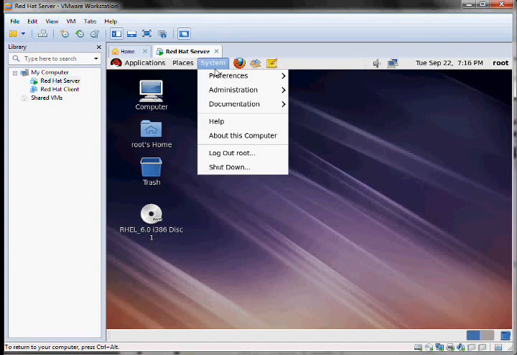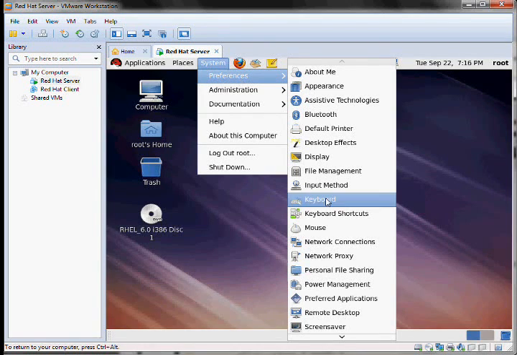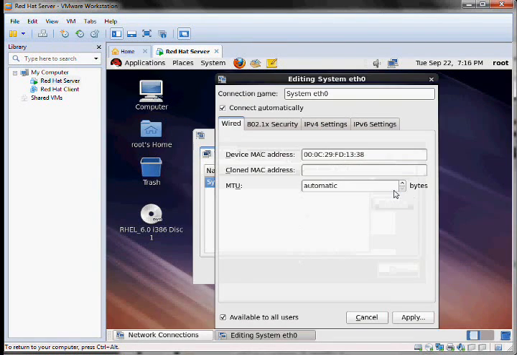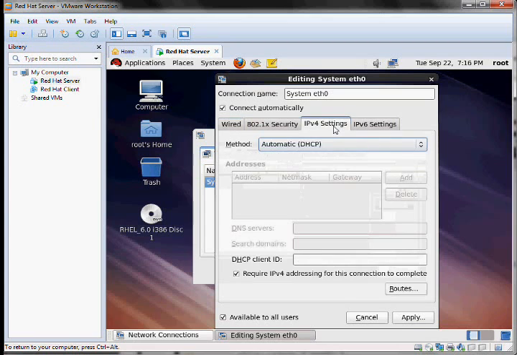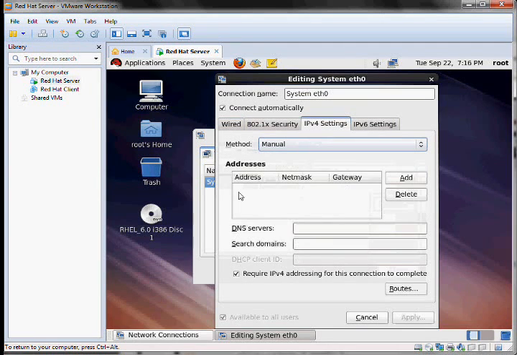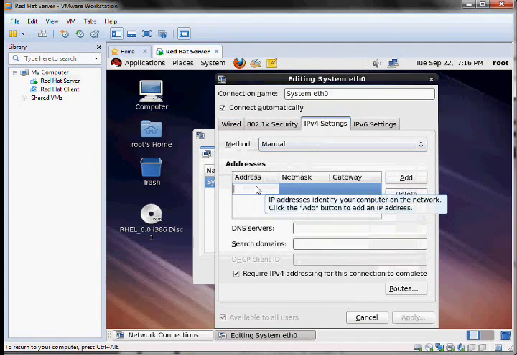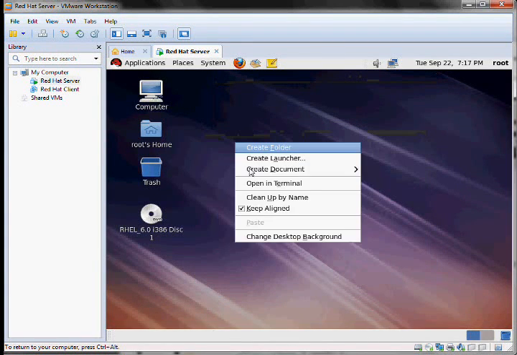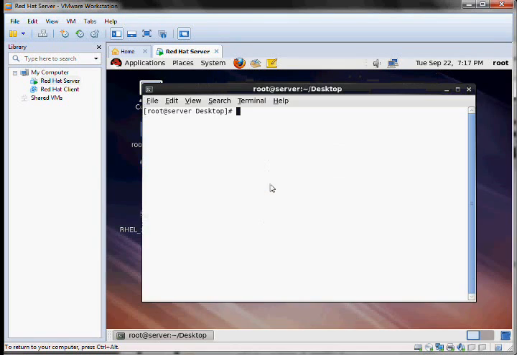First, go to System, Preferences, Network Connections, select this interface, edit, IPv4 settings, set to manual, click on add and set the IP address to 192.168.1.3, tab and click on apply and close. Open a new terminal.